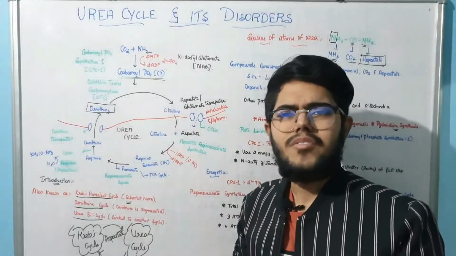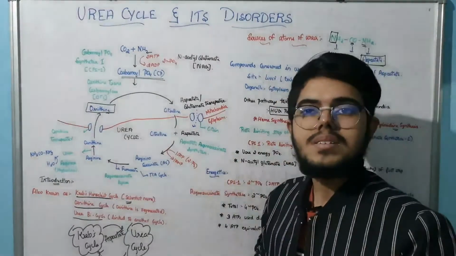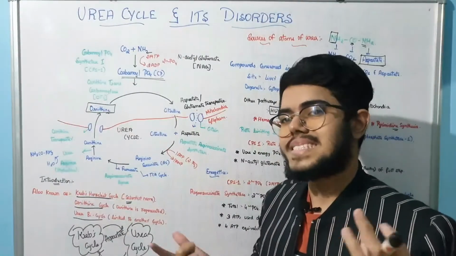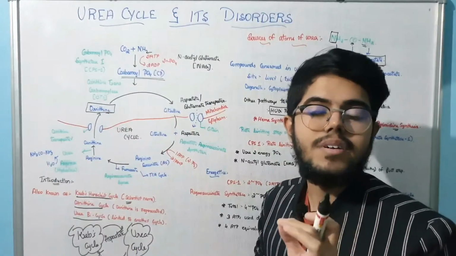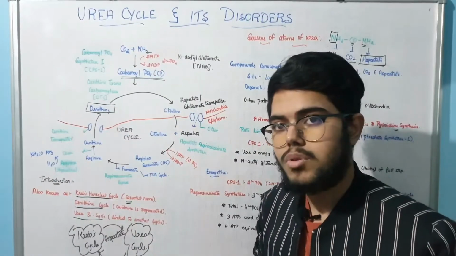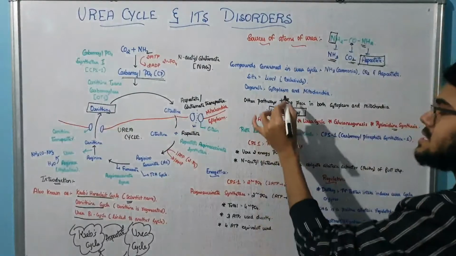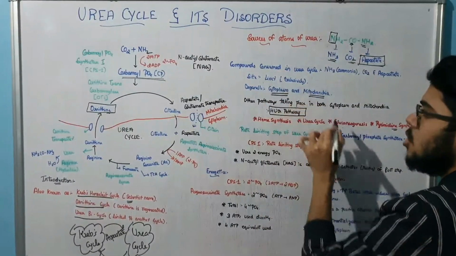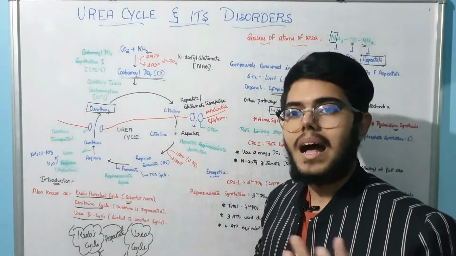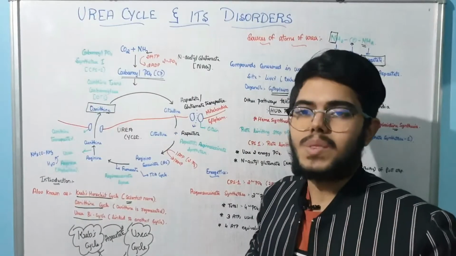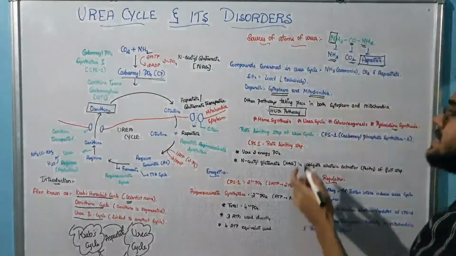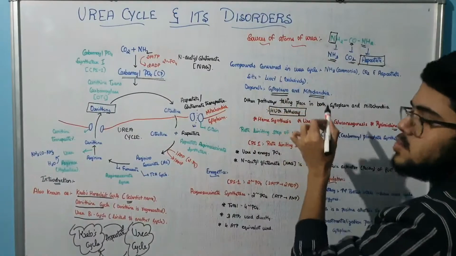Now you tell me, where is the urea cycle located, and what is the site for it? It is exclusively the liver. And if you look at the organelles, it is both cytoplasm as well as mitochondria. Now let me ask you, what are the other pathways which take place in both cytoplasm and mitochondria?